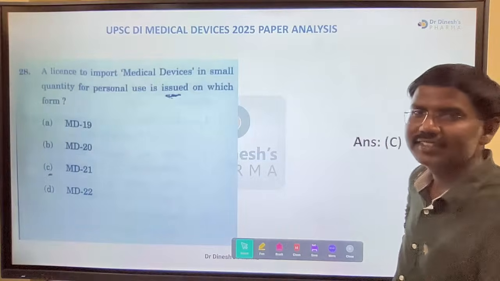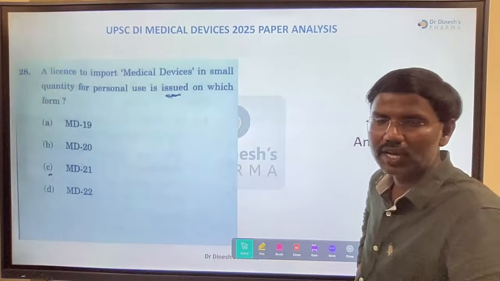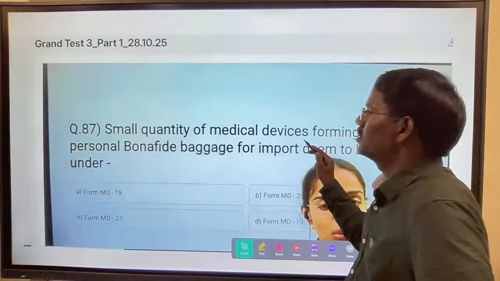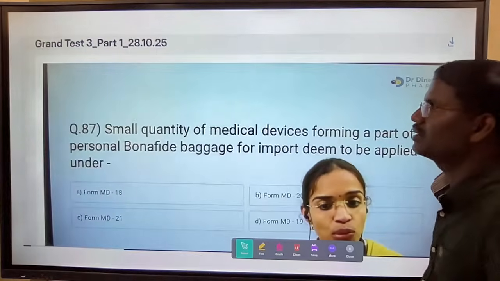Okay, the right answer is C. MD21 is for personal use, right? This is the discussion which we are doing in our grand test 3.